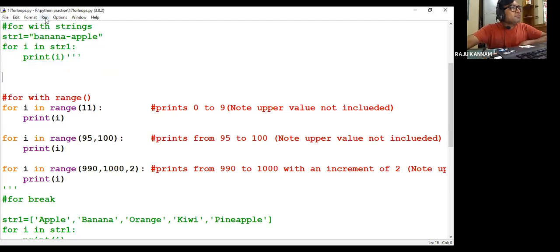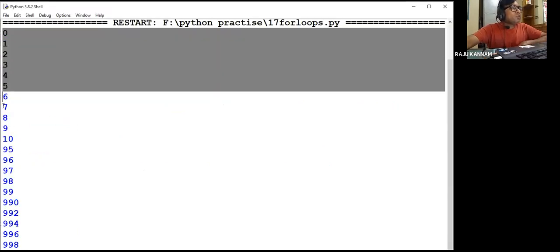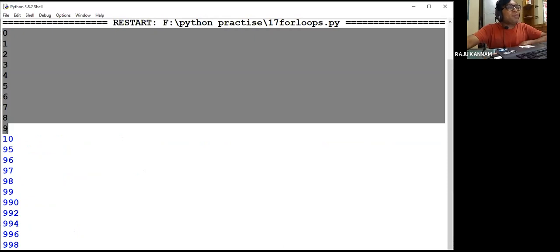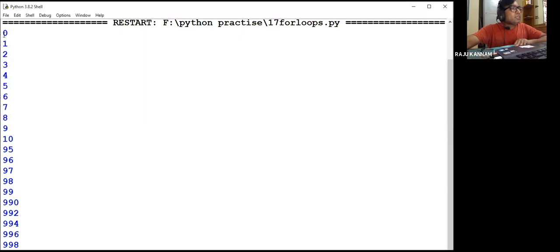Okay, save it, then run. So in the first case, it is printing 0 to 9, the first range case, where we have given only how many elements you want to print by using the range function. Since I have given 10 there, it is printing from 0 to 9, right? Then in the second case, here I have given 11, so it is printing 0 to 10.